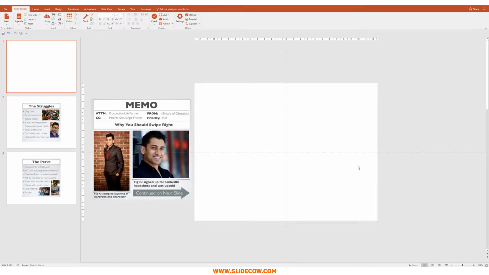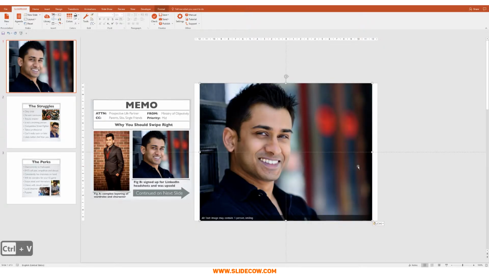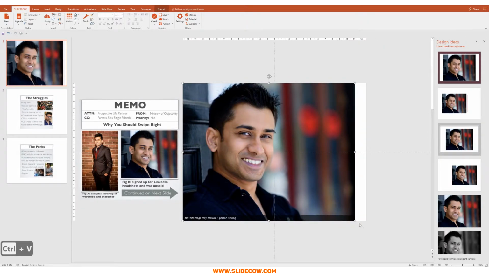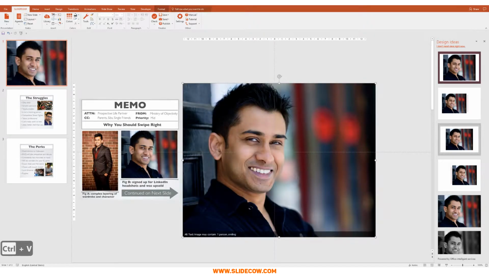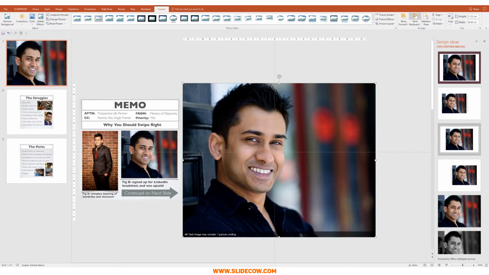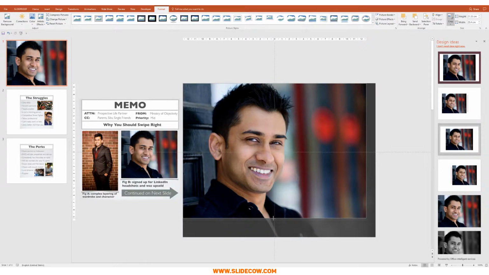All right, so first things first, I'm going to bring in the image and I'm going to move it to the left over here. I'm going to blow it up and I'm going to crop it into the slide by heading over to format, crop, and I'm just going to move these little black bars into the white spaces of the slide, just like that.